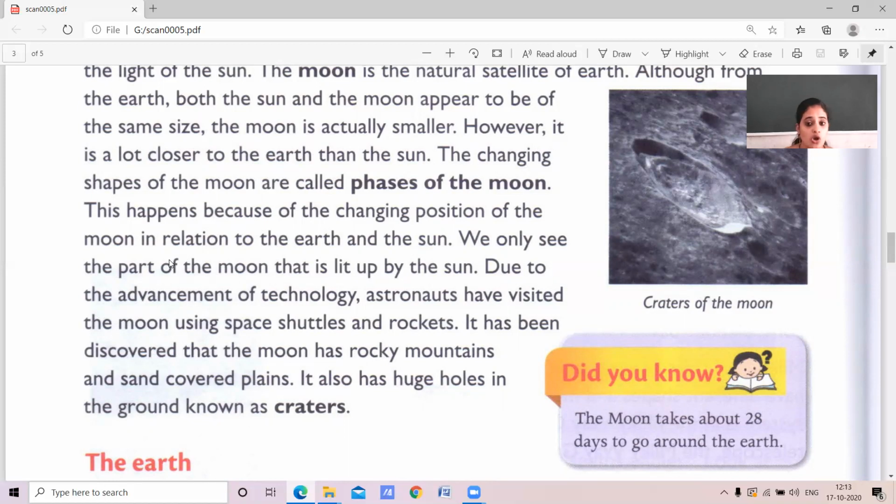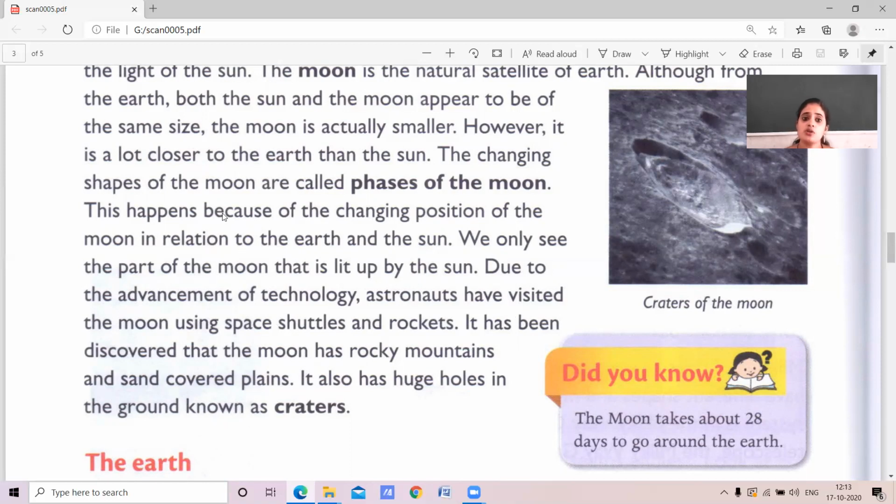Okay, along with the mountains and sand covered plains, it also has huge holes in the ground. Those huge holes are called craters. If you see in the picture, you can see the craters of the moon, children.